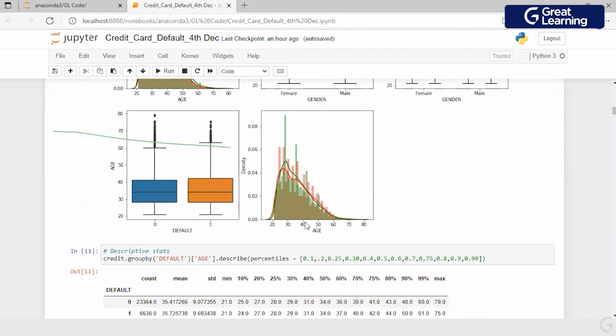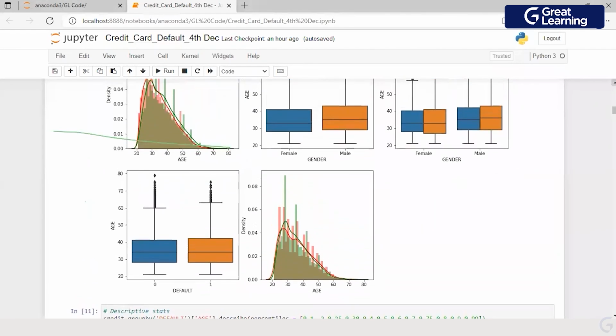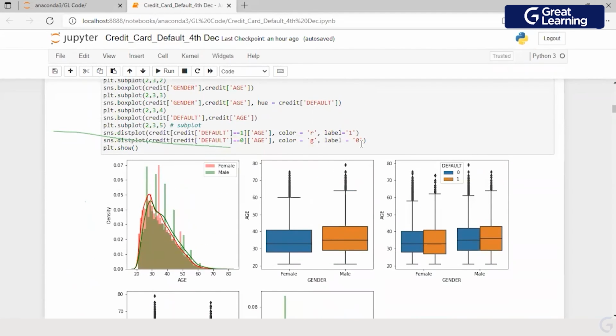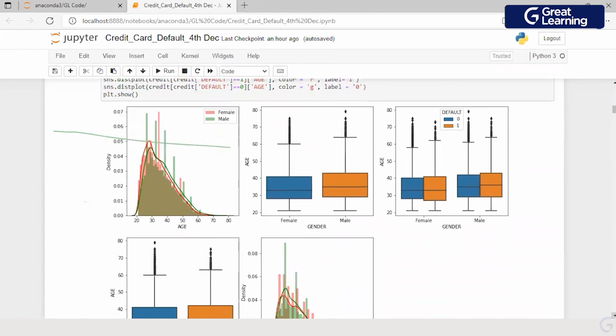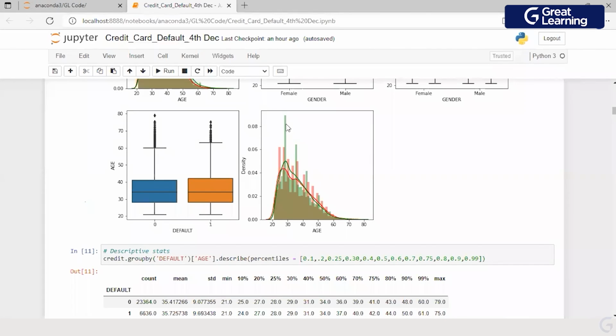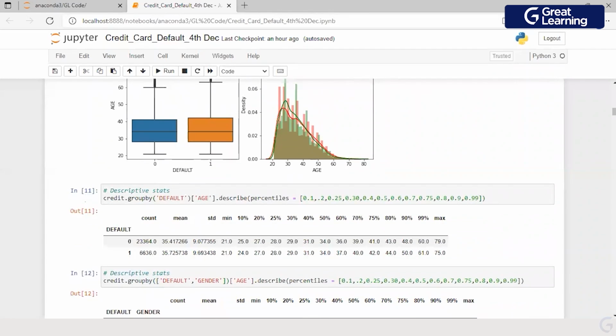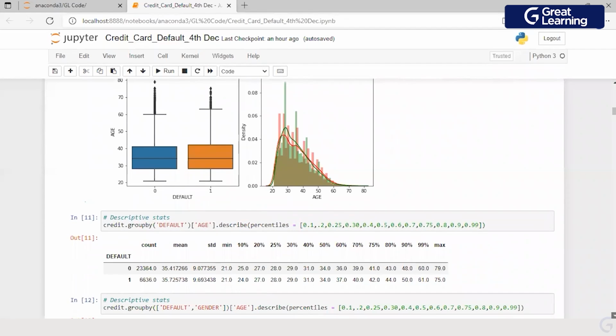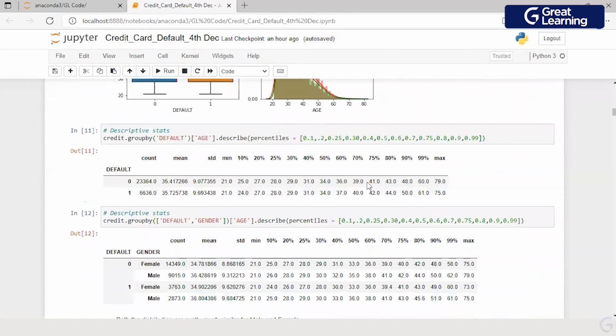When I am looking at a distribution plot with respect to defaulters and non-defaulters, and I have the green color representing a non-defaulter, then what do I see here? Then the chance of somebody defaulting is less, correct? Now, if I'm not very comfortable reading the numbers like this, then I will do a further analysis by looking at percentile values. Now, what do I see here? This is the percentile distribution for each category of defaulter with respect to age.